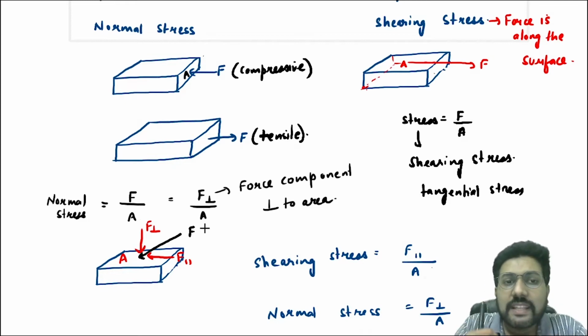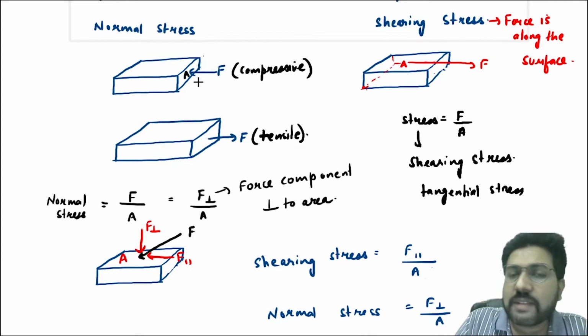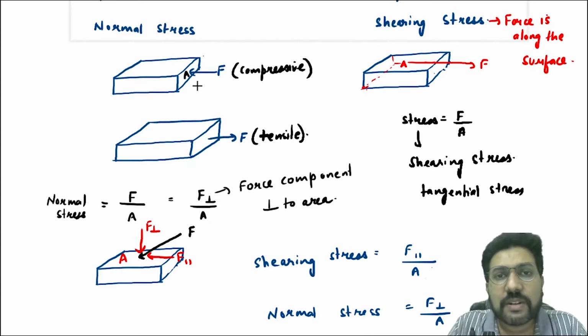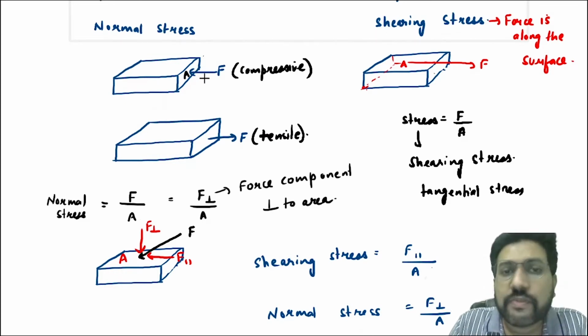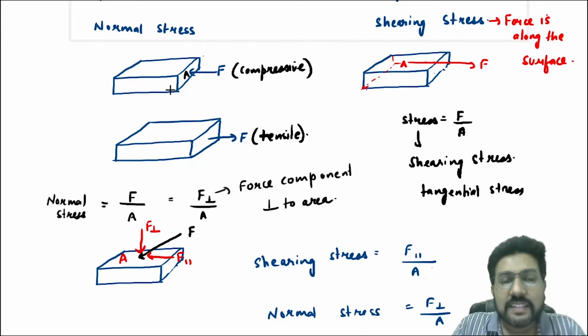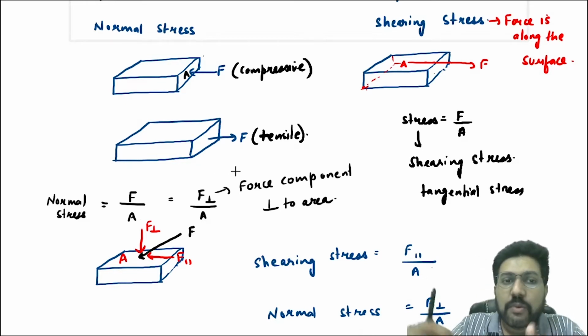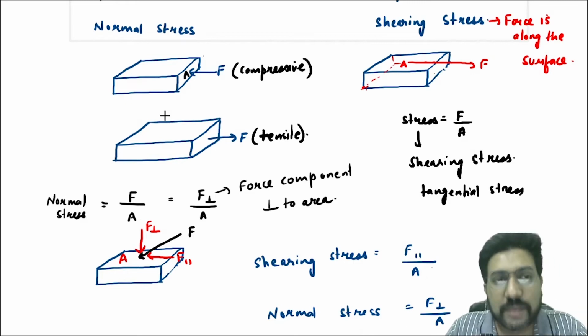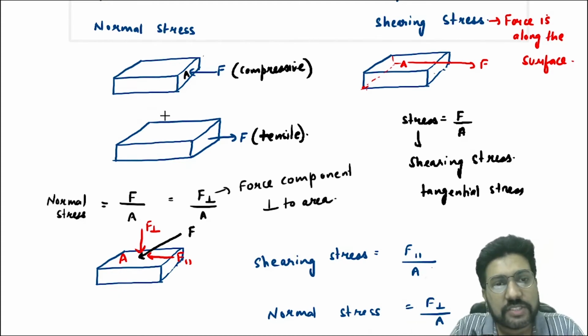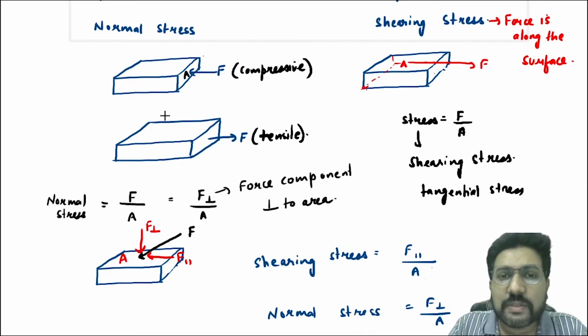That means you have to take the component of force. Here this force is already perpendicular to the area. But if it is not perpendicular to the area, in that case you'll have to take the component of force which is perpendicular to the area. Then you will get the normal stress. So normal stress is F perpendicular by A, where F perpendicular is the force component which is perpendicular to the area. Now, this force can be tensile also. That means it is trying to stretch the body. So the force can be compressive or the force can be tensile. If the force is compressive, it will be a compressive normal stress. If the force is trying to stretch the body, then it will be a tensile normal stress.